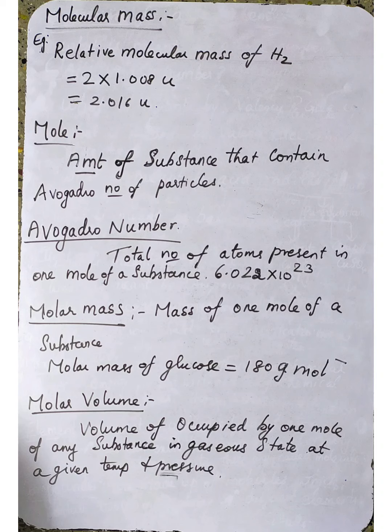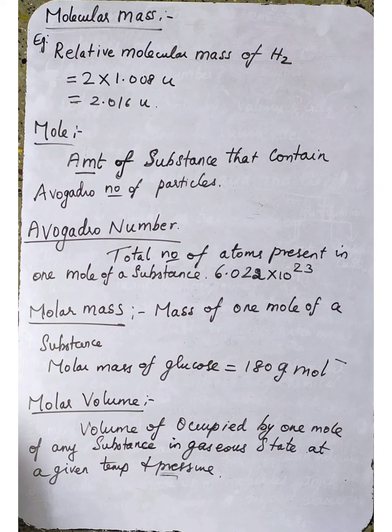Next one, Avogadro number. This Avogadro number is named after the Italian physicist Amedeo Avogadro. This Italian physicist Amedeo Avogadro proposed Avogadro's law or hypothesis, which you have already learned in 10th standard.